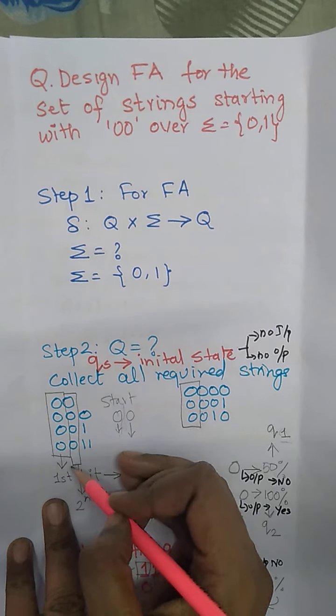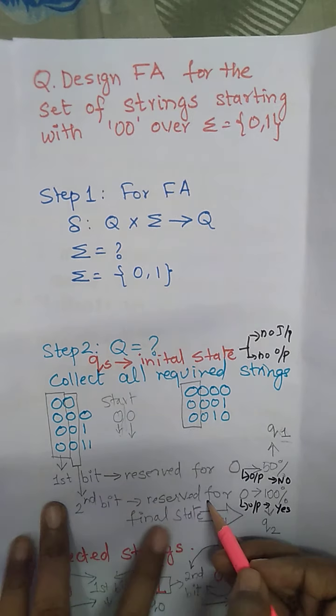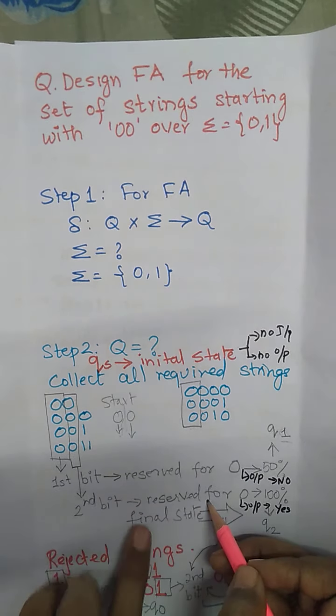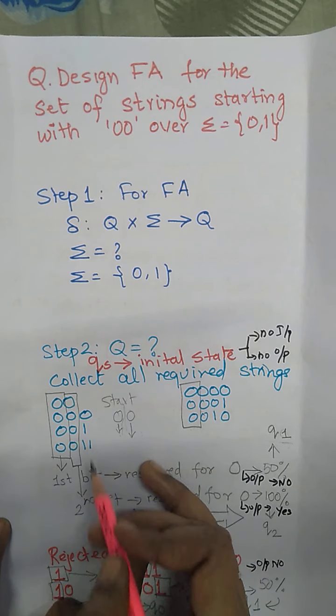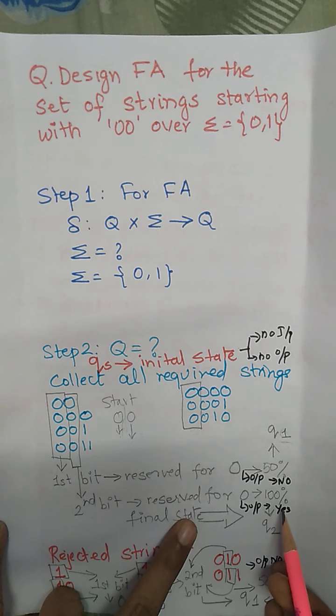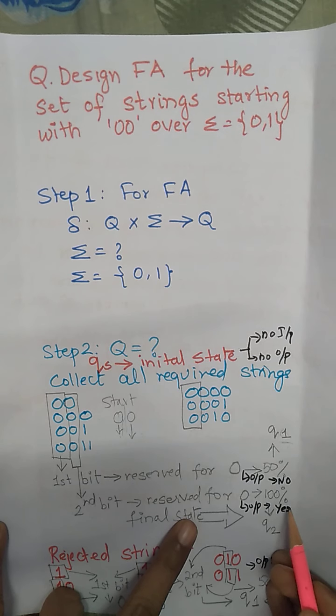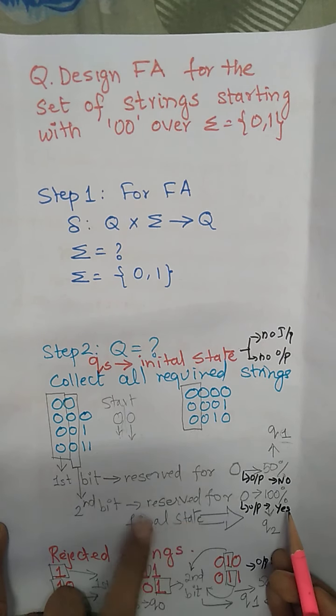Now if we see in all the strings, the second bit is also reserved for 0, because the string has to start with 00. The first bit we had checked is reserved for 0, and the second bit also is reserved for 0. So if we got the second bit also as 0, that is 100% according to your requirement. So this will be the final state.